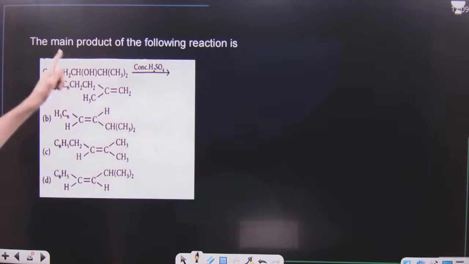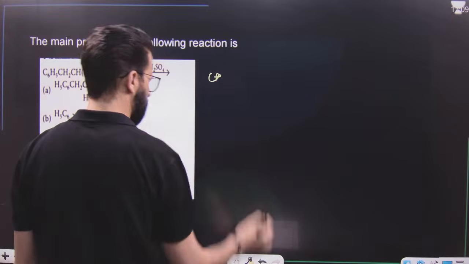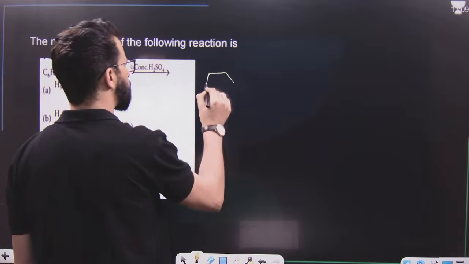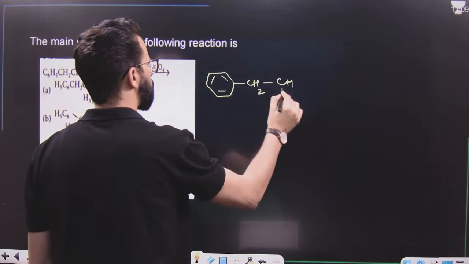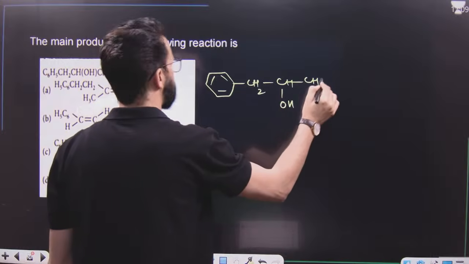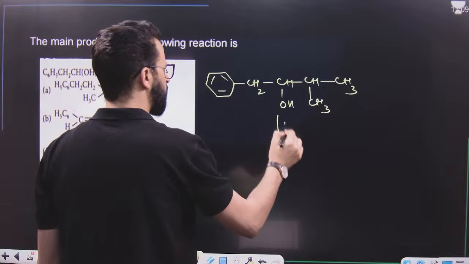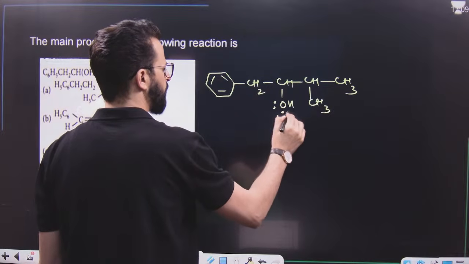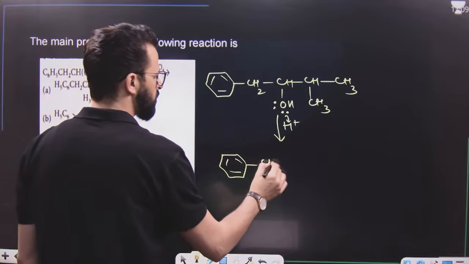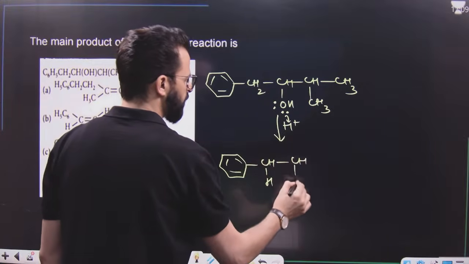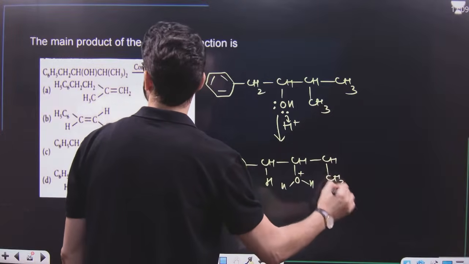After this, the main product of the following reaction, have a look. It is C6H5, that means it is a phenyl ring like this. Then it is CH2, then CH, then OH, then CH, then CH3, then CH3. This on treatment with H positive, what will happen? It will simply abstract H positive and it will result in the formation of this, OHH with a positive charge, then CH3, then CH3.